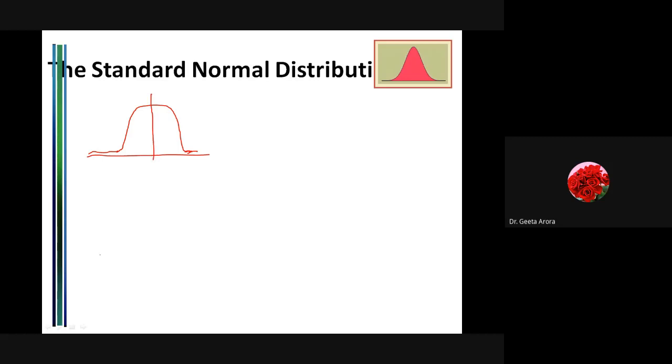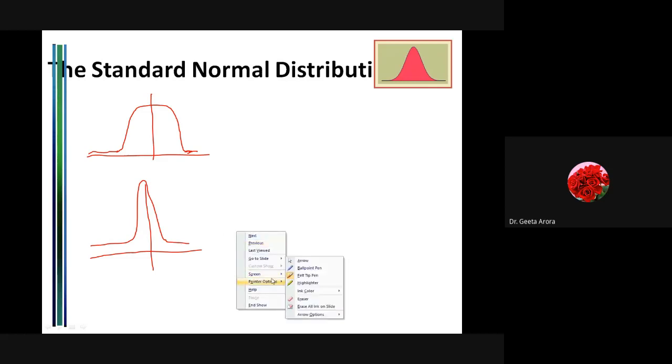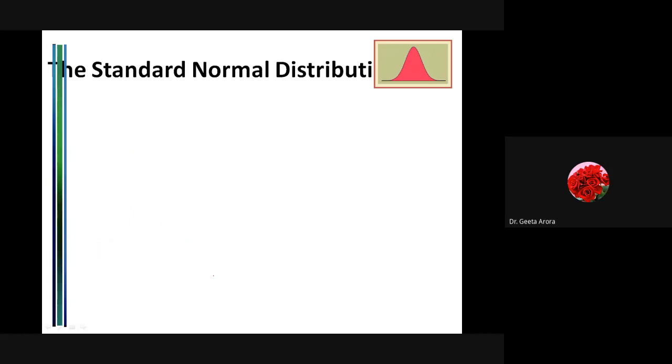Correct? And suppose there are very few students who are getting average marks. Most of the students are getting the minimum marks. So here I will get more and more of the data values, then we will get a peak, and there might be some students who have done very well, so I will have data for those students also. So depending upon the data, the direction and the height of the curve is going to change.